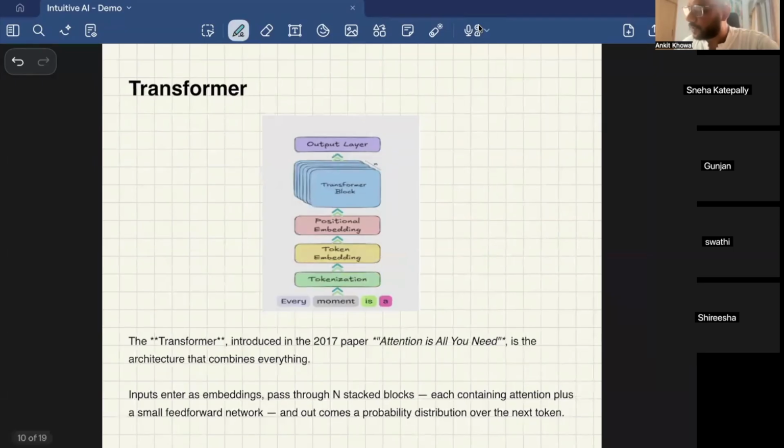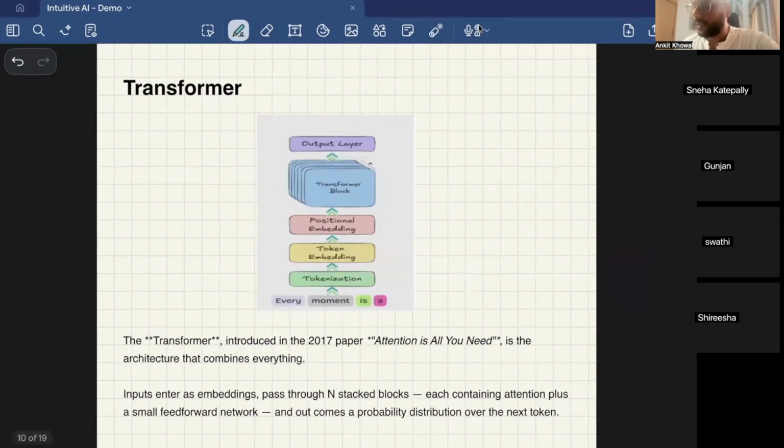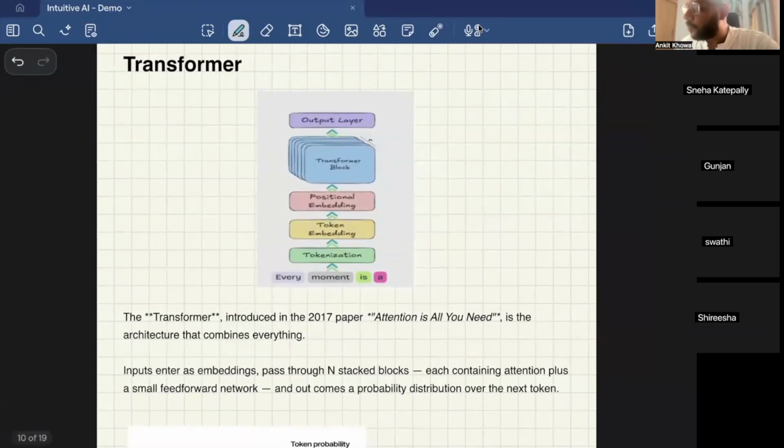Now moving on to the next concept, which is transformers. Everything that we have learned so far, working together, forms a transformer. These individual concepts we talked about, like breaking the input sentence into tokens, then doing embeddings on it, then applying positional embeddings, then passing all this to a neural network, and then getting the next output sentence. When these separate algorithms work together, that concept is called a transformer. So basically, the models that we work on are nothing but transformers.